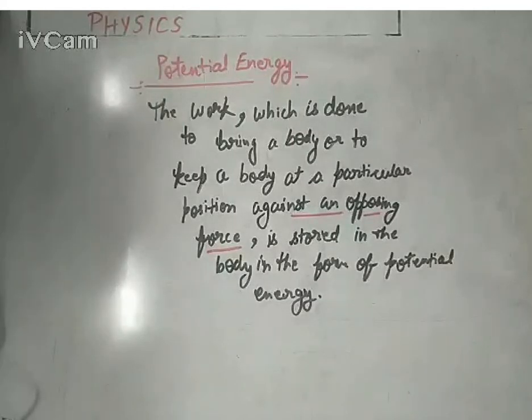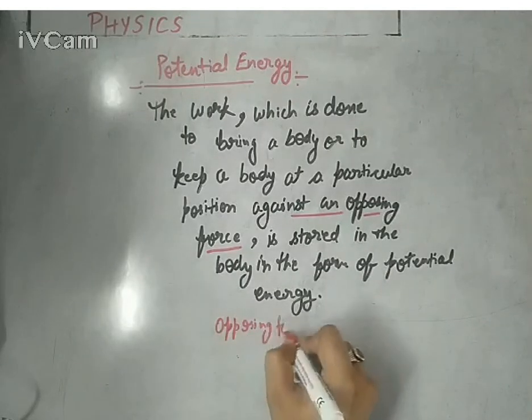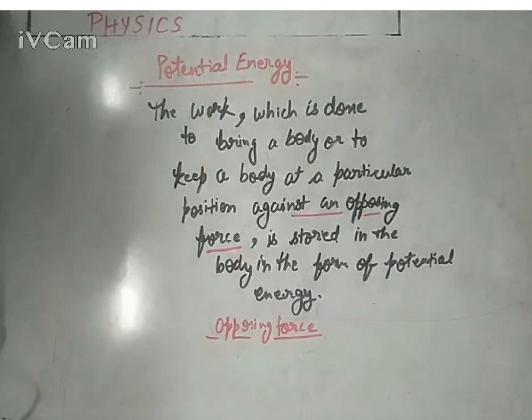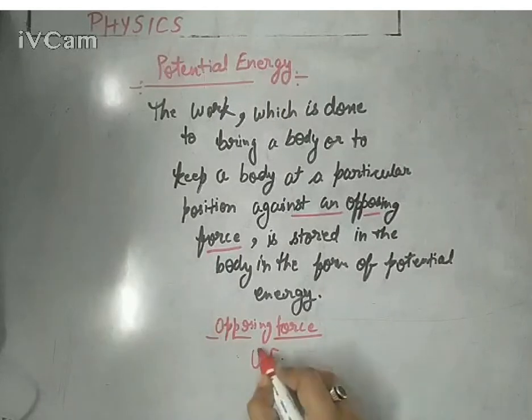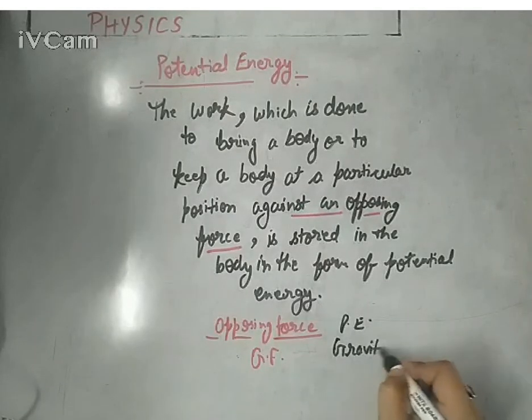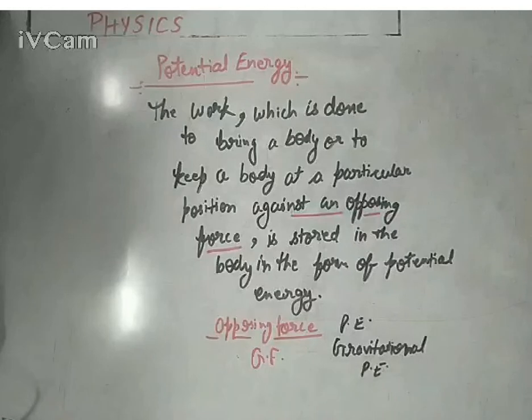So if the opposing force is gravity, against which you are keeping a body at rest or bringing a body to a particular position, in that situation the potential energy will be called gravitational potential energy. If the opposing force is electric force, against which you are keeping or bringing a body to a particular position, that potential energy will be called electric potential energy.